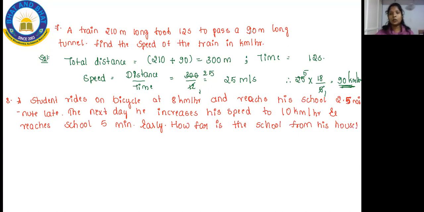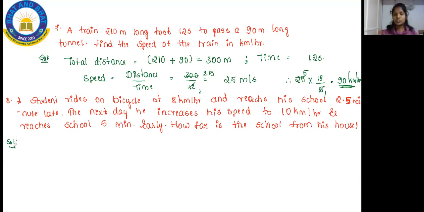So this is your question. Hope you all can see the question. Let me do the solution. First, understand the question. There is one student going to school on his cycle. On the first day, in 1 hour he completes 8 kilometers, and he reaches the school very late, that is 2.5 minutes late.